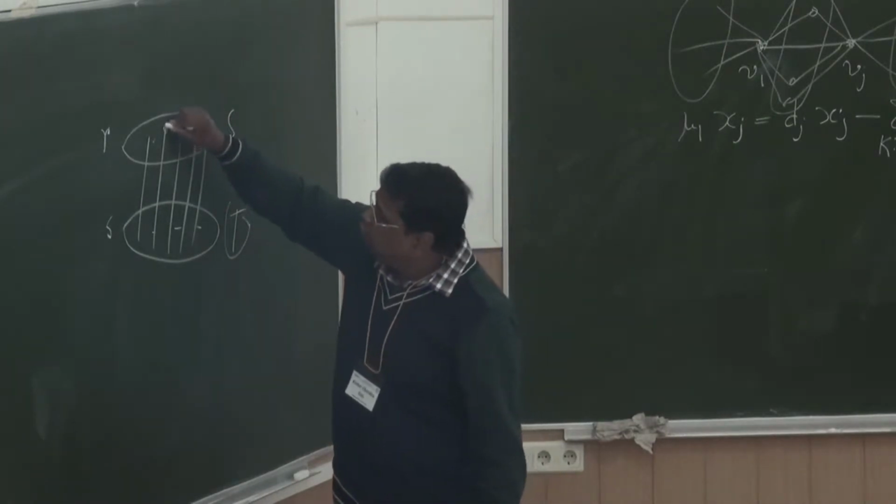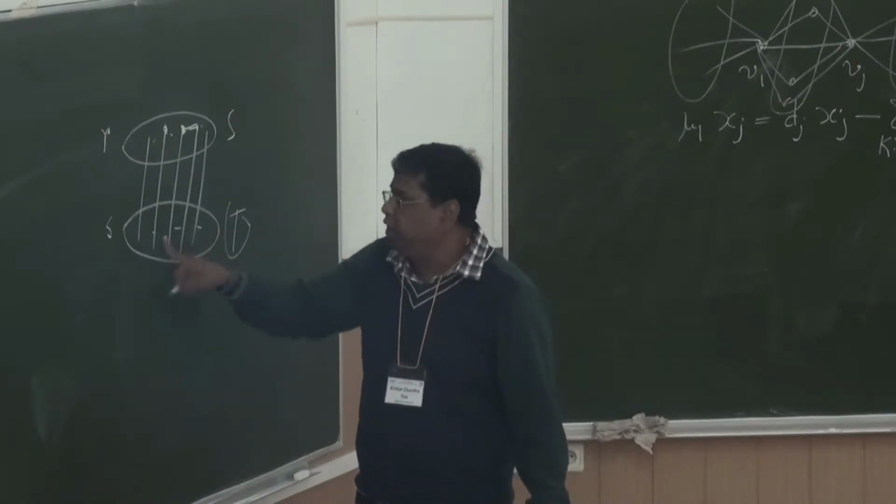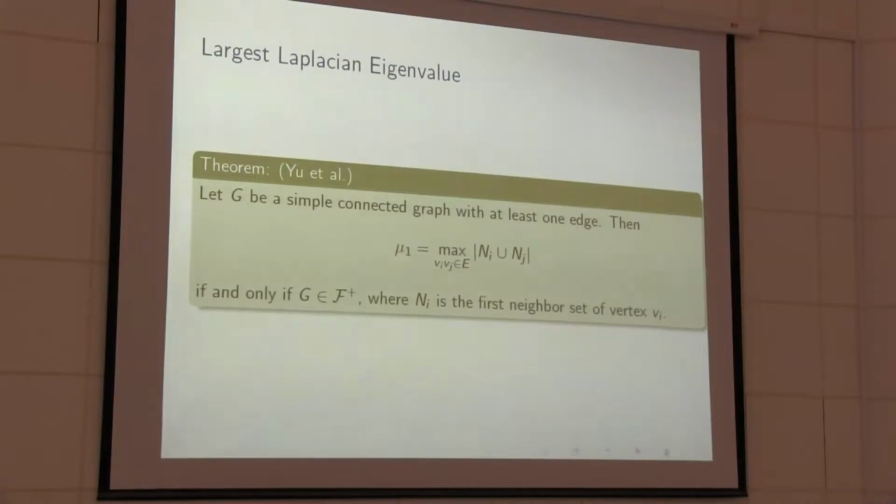And also, suppose this vertex and this vertex have the same set of neighbors in the set T, then you can join them. So in that way, you can see the supergraph of a bipartite semiregular graph is this class, the F class.